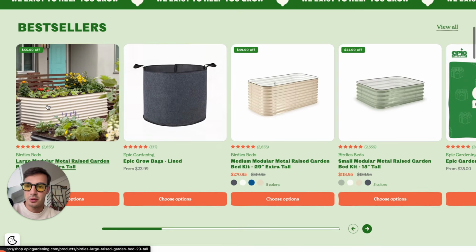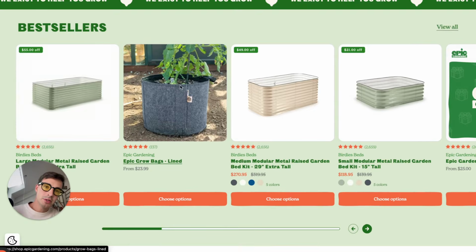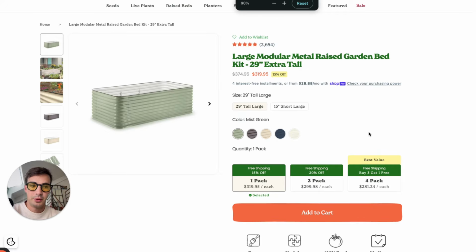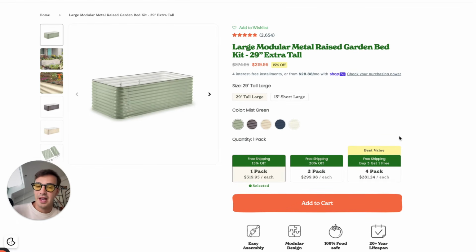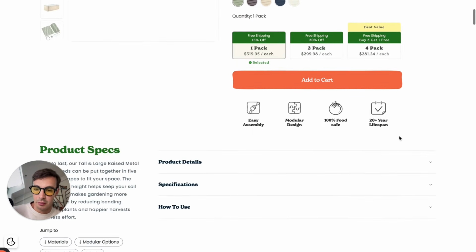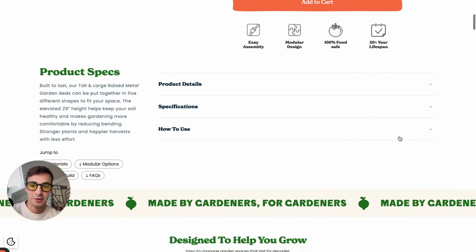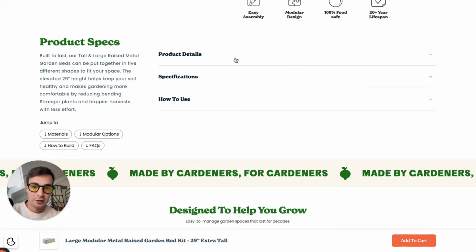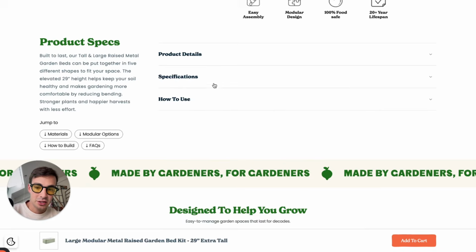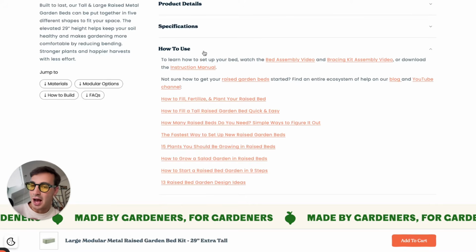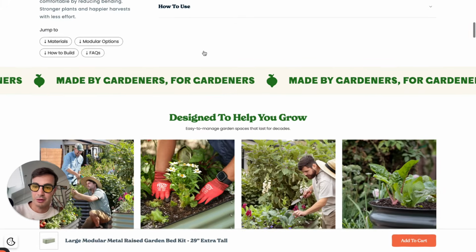For example, let's go to this one, gardening bed. Now, most e-com stores just finish their pages right here. You can even scroll down. What these guys do is very, very valuable. I've said this so many times, but it's insane the value you get from this. If you just scroll down, there's product details. It's very in-depth. There's specifications. There's how to use, and I'll go over why this is super valuable in a second. But if you keep on scrolling down,